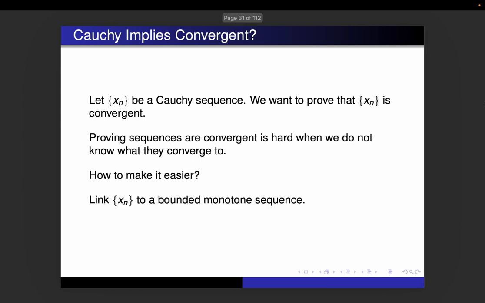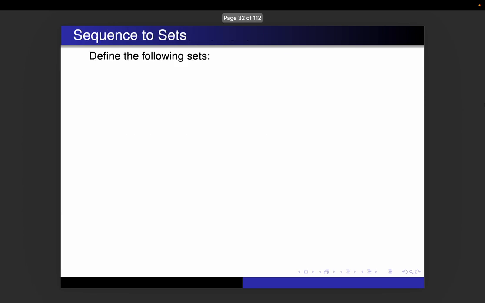Well, remember, we know that bounded monotone sequences always converge, even though we don't know what they converge to. So we're going to try to link xn, our Cauchy sequence, to some bounded monotone sequence. We're actually going to link it to 2 of them. Either one of those is going to be a good tool for proving that our Cauchy sequence converges.